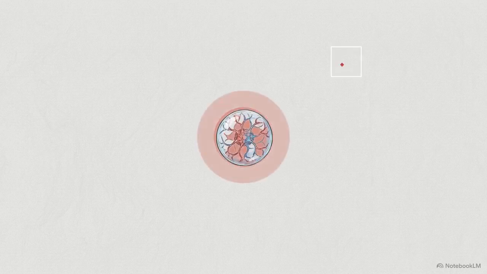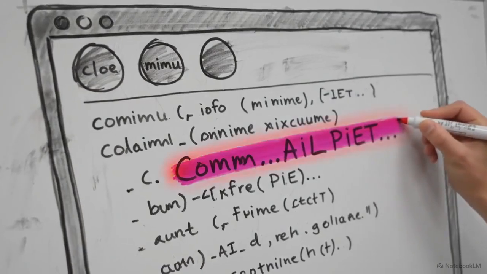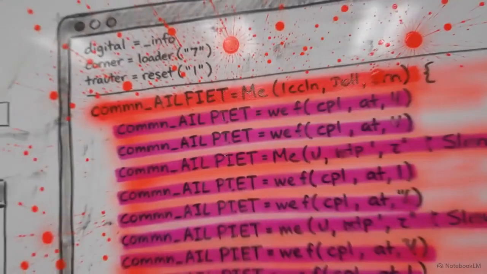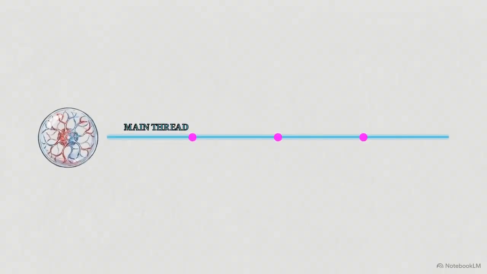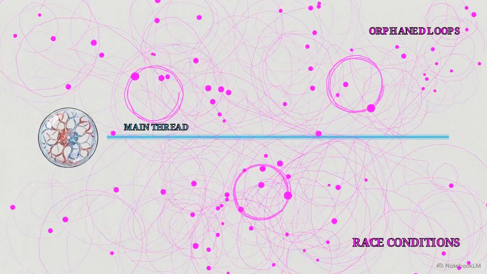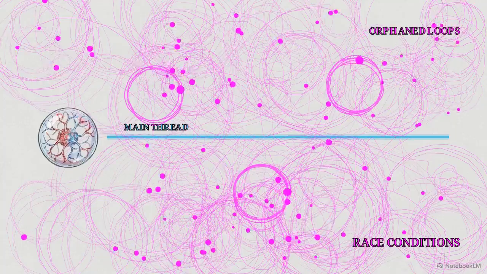To deploy autonomous AI agents, the industry standard relies on stateless, serverless environments like TypeScript. When an unpredictable large language model begins to hallucinate, it can trap these stateless functions in an infinite execution loop. Because the environment is stateless, these loops detach from the main thread, creating orphaned zombie processes that spin indefinitely alongside hundreds of overlapping race conditions.